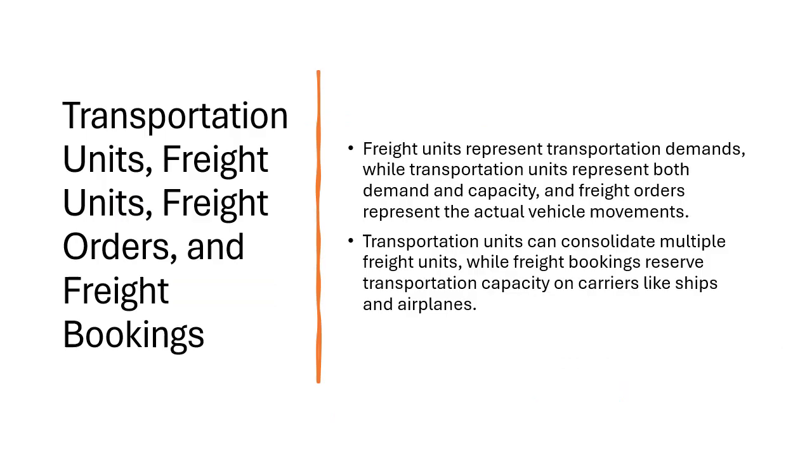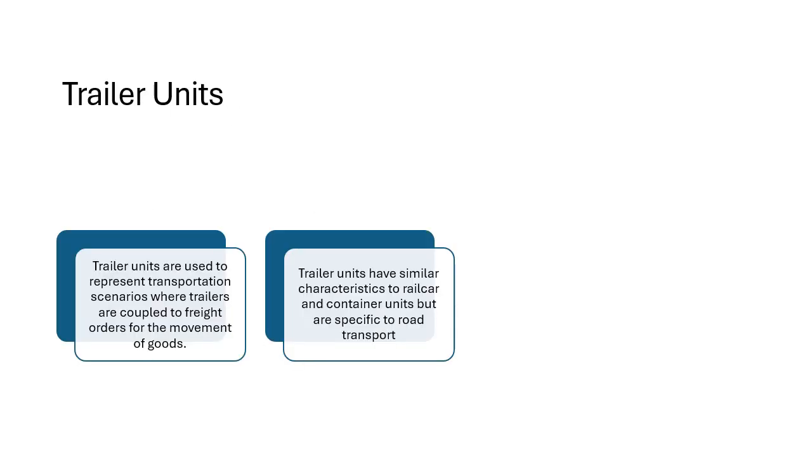And next are transportation units, freight units, freight orders, and freight bookings. While freight units represent transport demand, transportation units combine demand and capacity. Freight orders and bookings represent the capacity, which is used to satisfy the transportation demand that arises. Next are the trailer units. These represent transport units that require coupling to trucks for movement. They are critical in truck-trailer logistics, which also allows for flexible assignment between trailers and trucks.